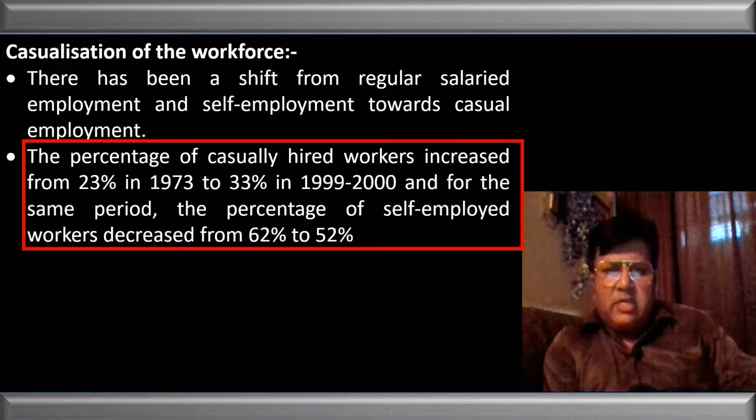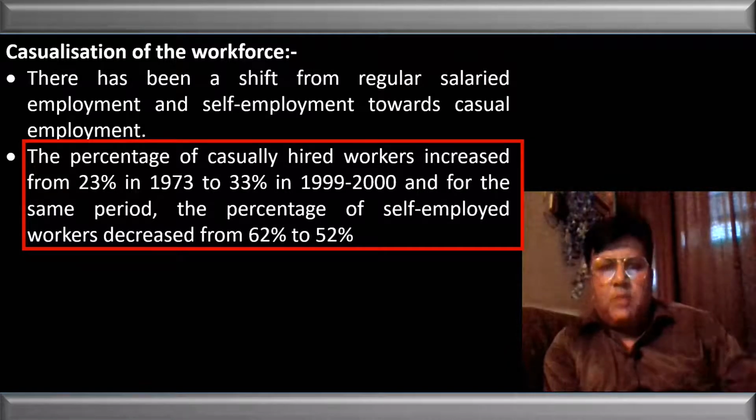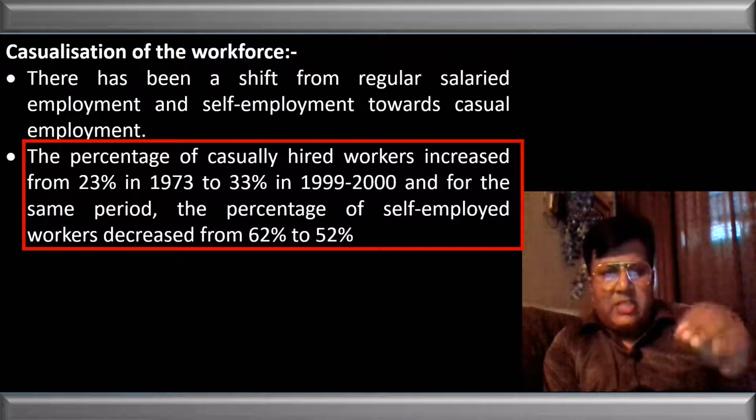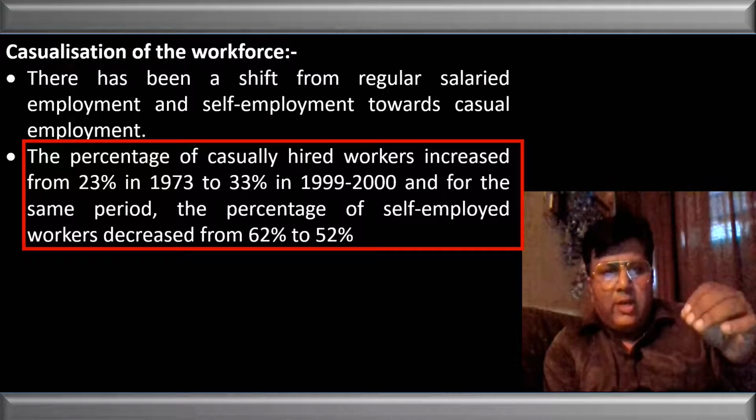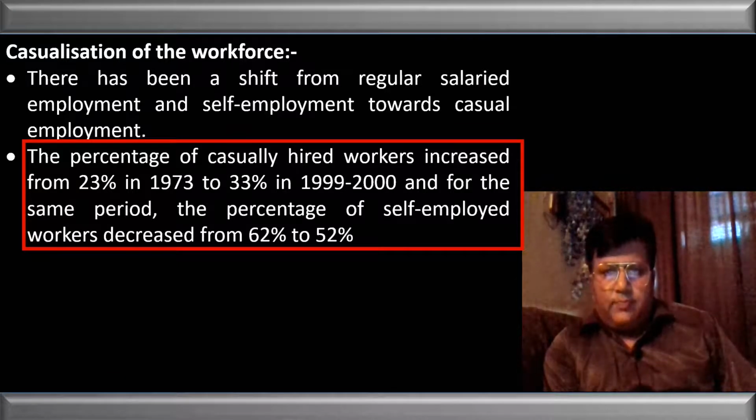From 1973 till 2000, we have seen that hired workers have increased from 23% to 33%, and the percentage of the self-employed has declined from 62 to 52. So there is a fall of 10%.